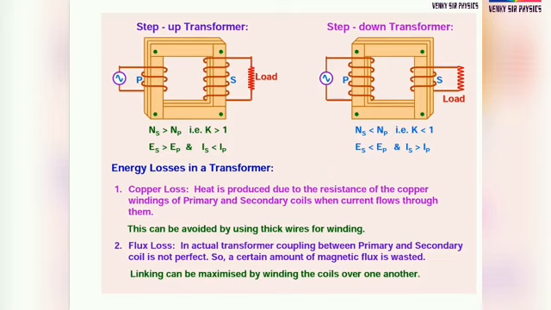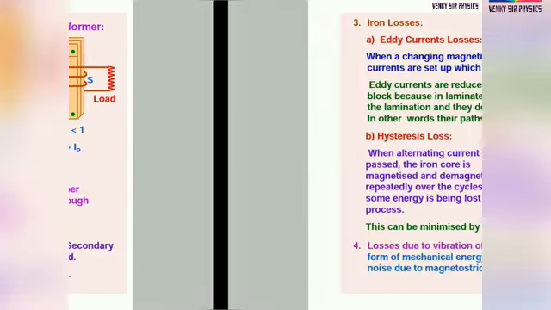Second one, flux loss. In an actual transformer, coupling between primary and secondary coil is not perfect. So a certain amount of magnetic flux is wasted. Flux linking can be maximized by winding the coils over one another.